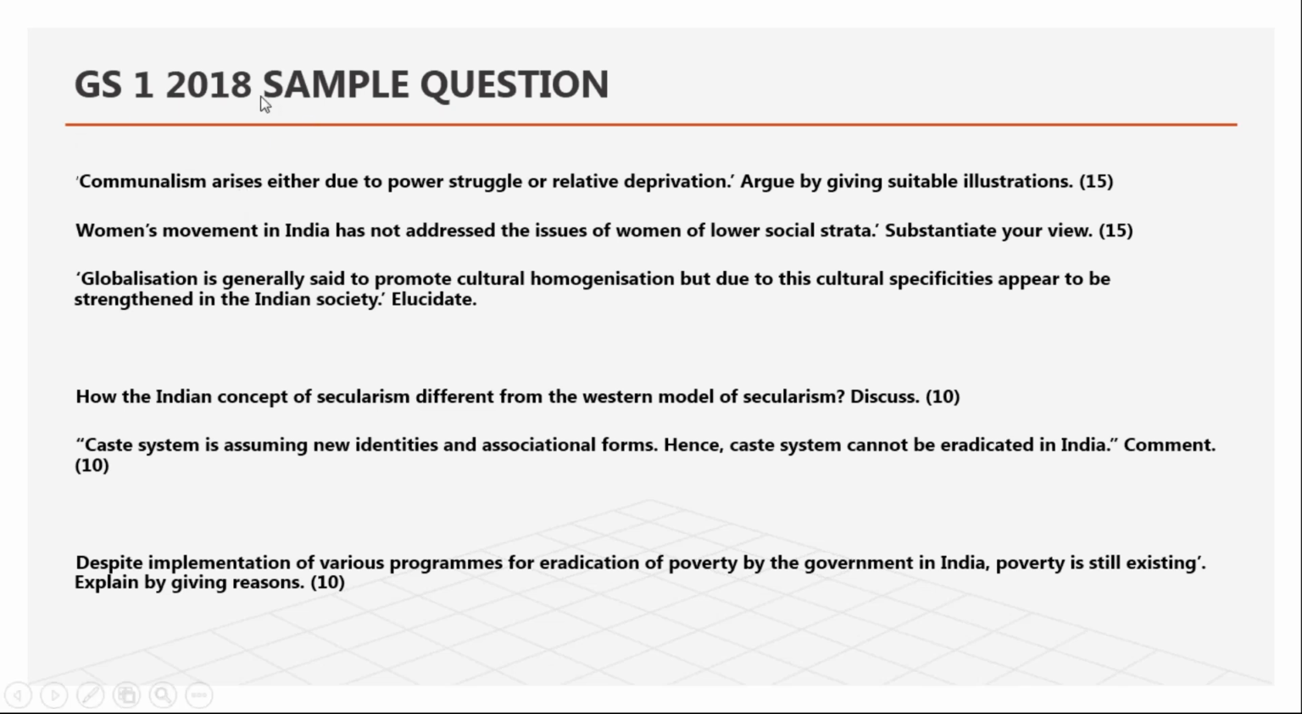Now see some questions in GS paper 1 of 2018. This was a question in GS paper 1, but with a sociology background, if you are a student of sociology, you can write an excellent answer. They asked whether communalism arises due to power struggle. This is related to communalism, and it came as a 15 marks question. Women's movement in India has not addressed, 15 marks. Globalization is generally said to promote cultural homogenization, 15 marks. See here, 15, 15, 15, it's nearly 45 marks.